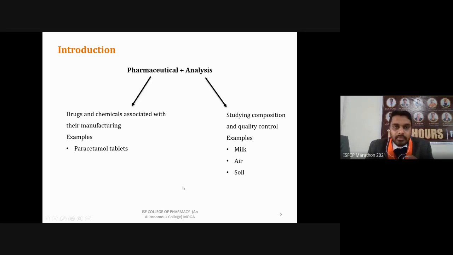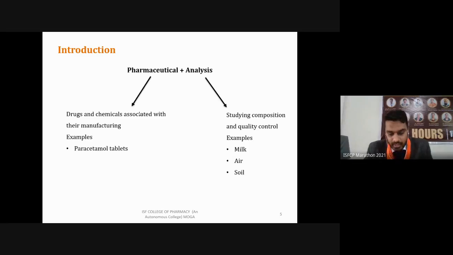The second term is pharmaceutical. That is our subject, pharmaceutical analysis. What does pharmaceutical mean? It means relating to drugs that we are consuming in any ailment or disease condition, and chemicals associated with their manufacturing, meaning any excipients or APIs associated with the manufacturing of these drugs or their dosage forms.